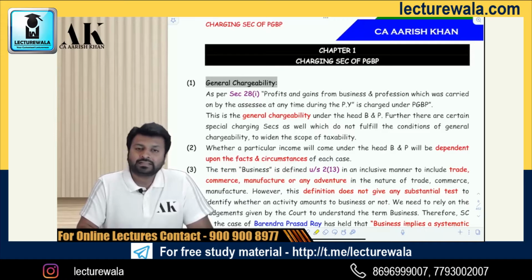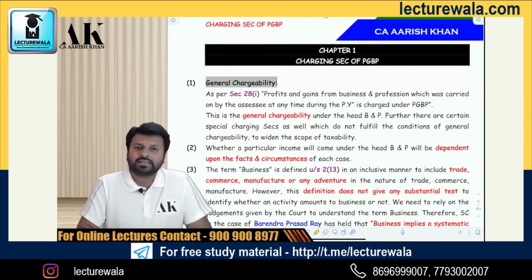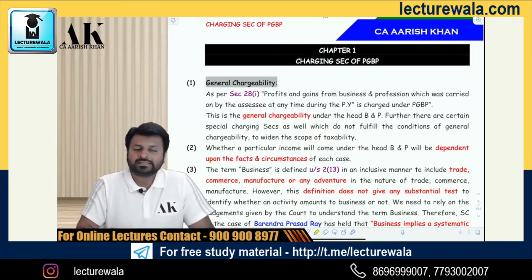Then after that, there are some clubbing provisions from section 60 to 64. Then comes set off and carry forward under Chapter 6 of the income tax law, which starts from section 70 and ends at section 80. Then comes the last part of your computation of income, that is Chapter 6A, which starts from 80C and ends on 80U. So this is how income computation is generally done by an assessee.